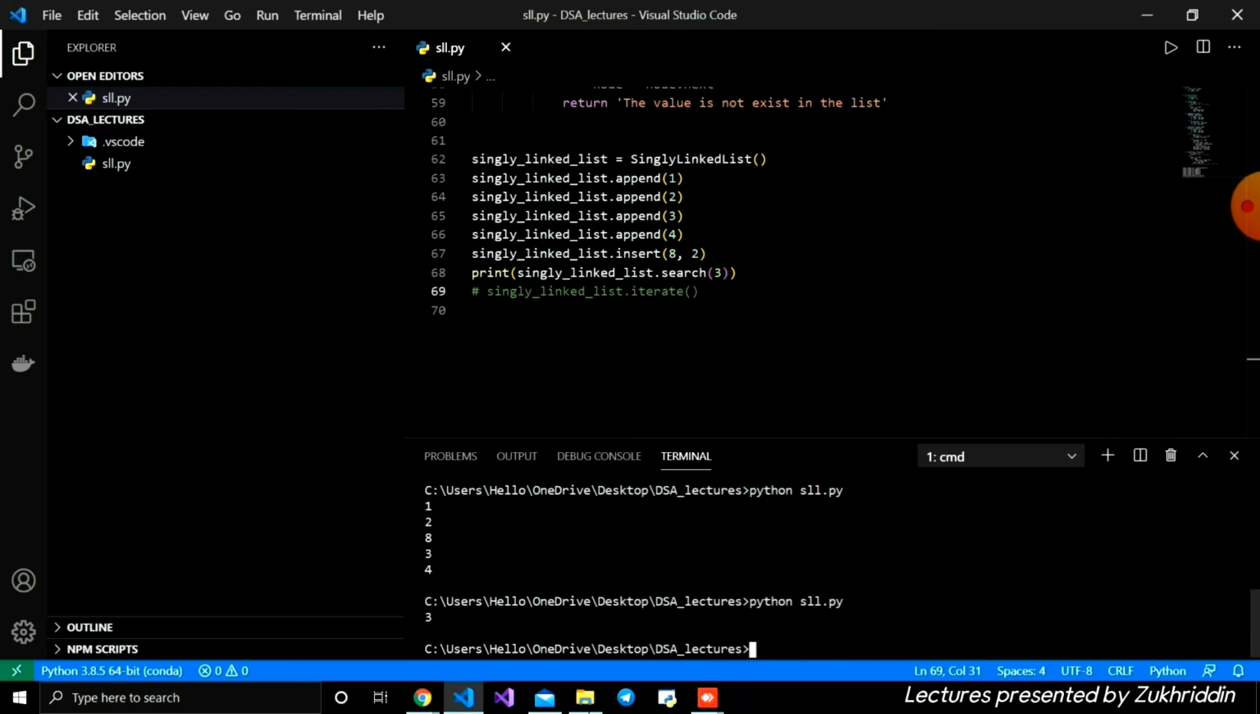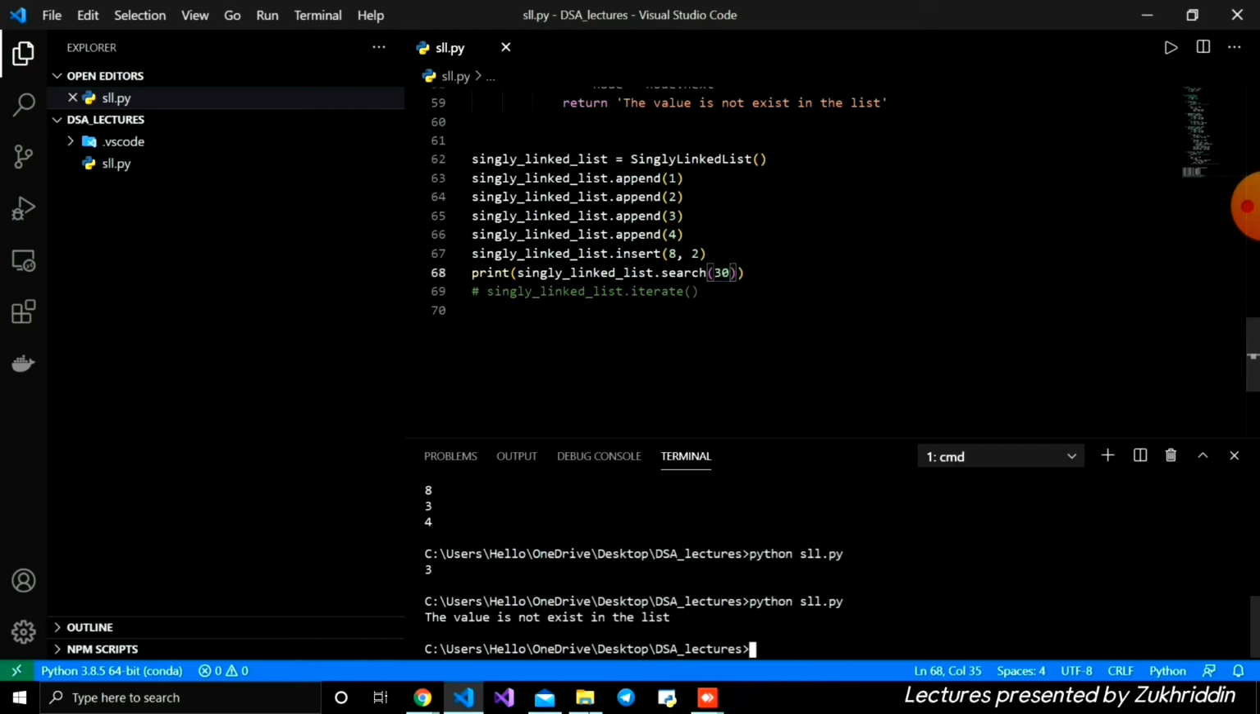As you see here, the 3 is printed. It means this 3 exists. And also let's give 30, which does not exist in our linked list, the value is not in the list. It looks like this. Okay, this is our search function.